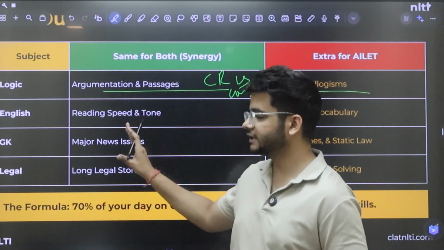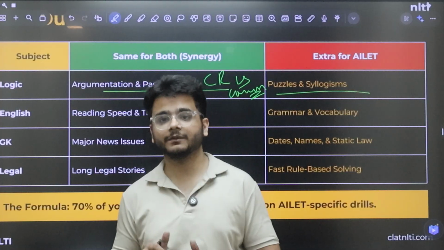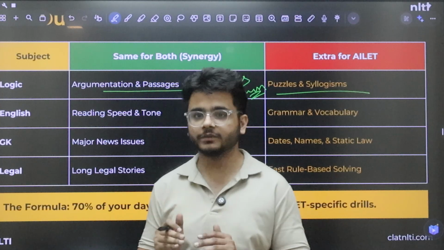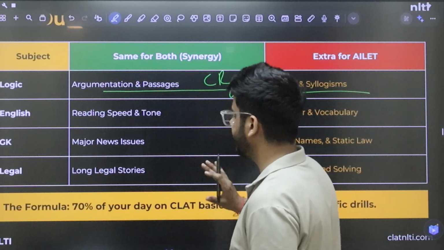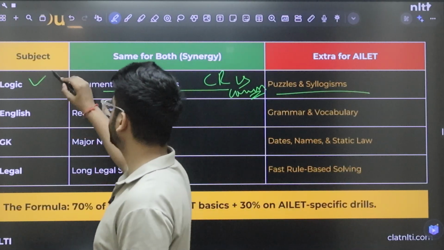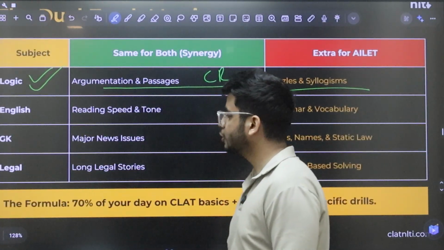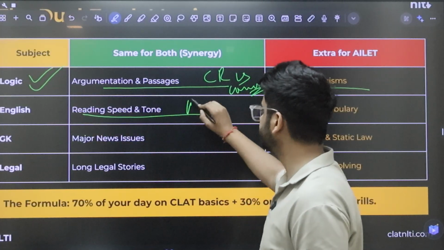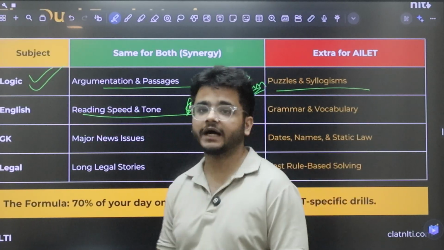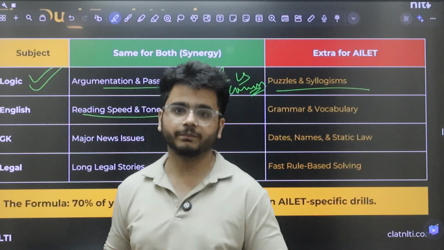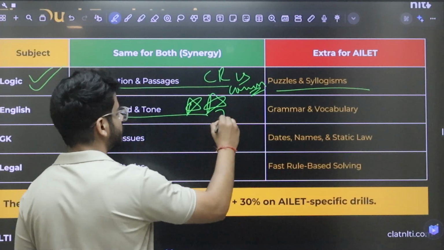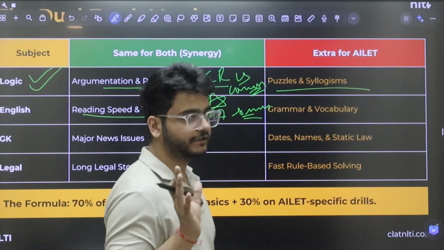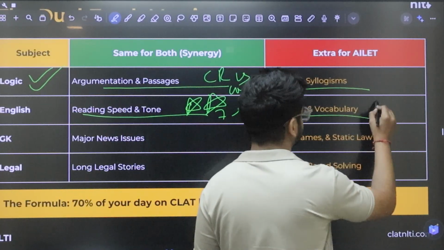everything is similar in the logical section because CLAT ने भी AR का बहुत heavy chunk रखा था इस बार अपने section में, so that is common in both. So you don't have to prepare anything. Logical is common for both. Talking about the English section, reading speed and tone is same for both. Of course, you have to maintain the speed. You have to complete the reading comprehension under 7-8 minutes. What you have to prepare differently for ALET is grammar and vocabulary.